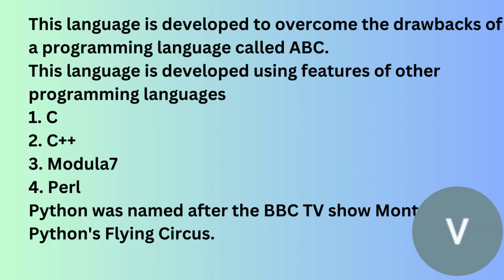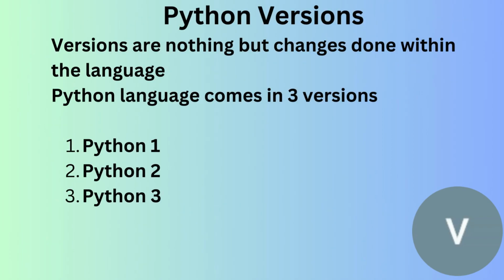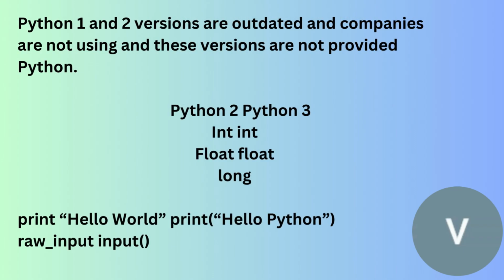Let's see the next slide, Python versions. I already discussed the Python versions. There are three versions, as I already told. Let me tell you what the difference between these three is. Versions 1 and 3 are outdated, we are not using them right now because there are not many good features. So Python 3.x is implemented with new features.